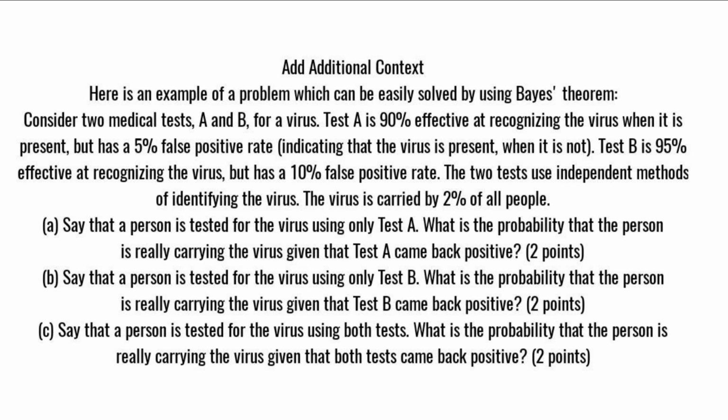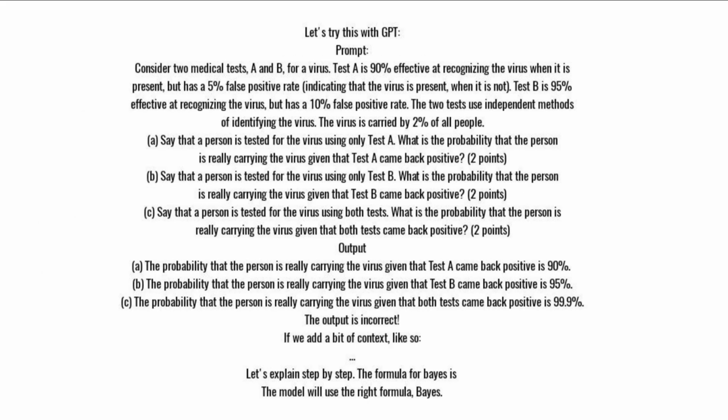A. Say that a person is tested for the virus using only test A. What is the probability that the person is really carrying the virus given that test A came back positive? 2 points. B. Say that a person is tested for the virus using only test B. What is the probability that the person is really carrying the virus given that test B came back positive? 2 points. C. Say that a person is tested for the virus using both tests. What is the probability that the person is really carrying the virus given that both tests came back positive? 2 points. Let's try this with GPT.